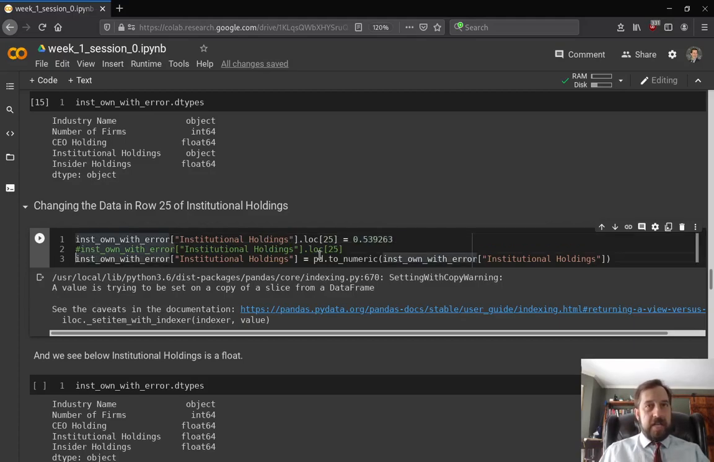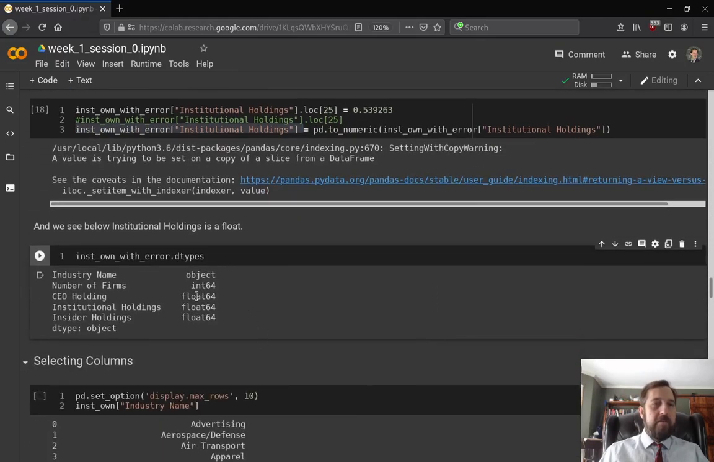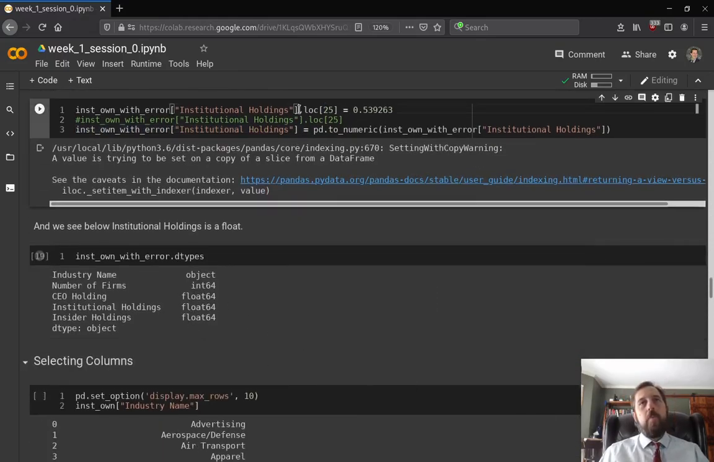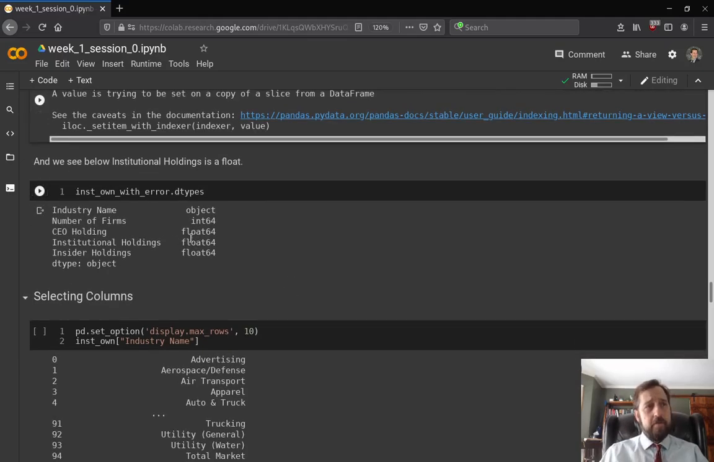However, this line says this column that we've been working on, institutional ownership with error in the data frame, set this column to numeric. And then it redefines that column here. So basically, in this data frame, change this column to numeric. If I run that, I get float, float, float. So to solve our problem, we have to either drop the row or rename that entry in the row, and then change the type of the column to numeric. Once we've done that, we're good.